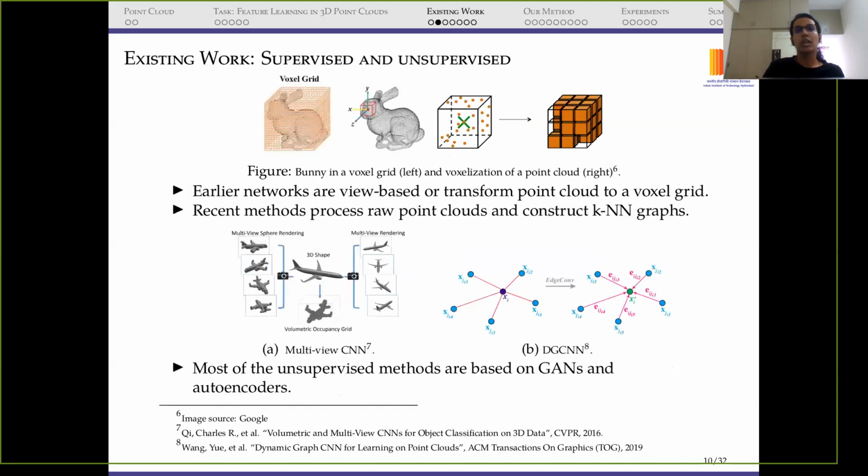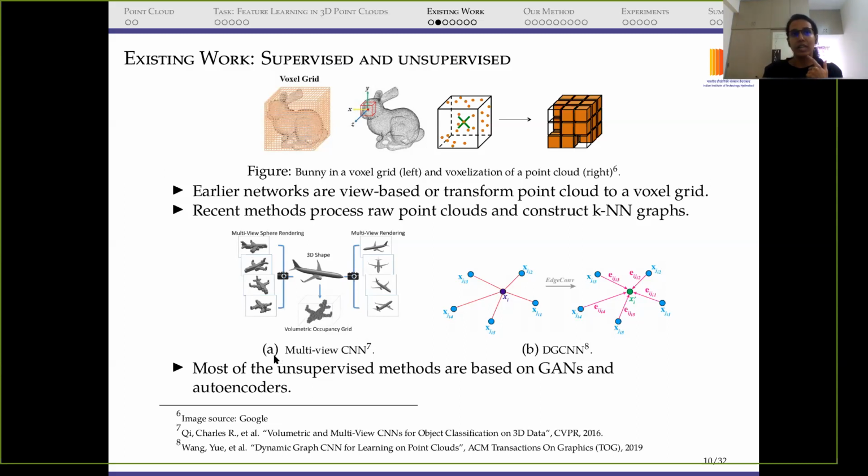Now, what is the existing work in this area? Most of the work in point cloud processing is based on supervised or unsupervised methods. Initially, the methods which came used to consider images or multiple views of the point cloud from different angles. They would rotate the point cloud, so the orientation would change, and they would take pictures from different vantage points and consider all of these views of the point cloud in the network.